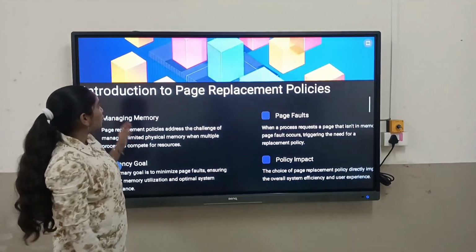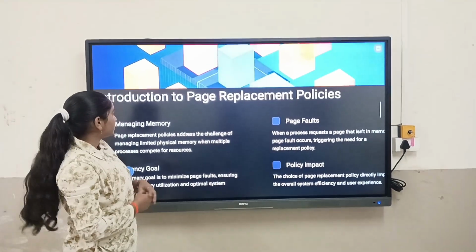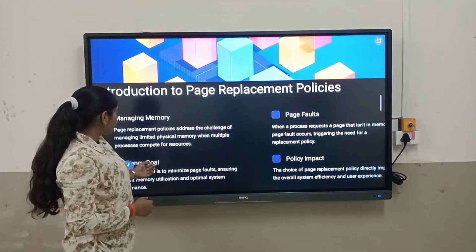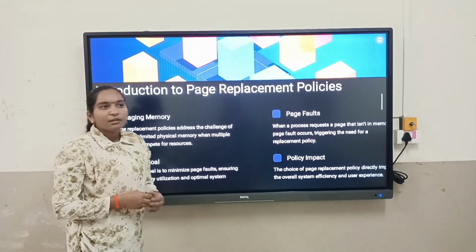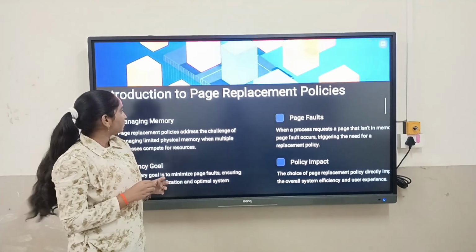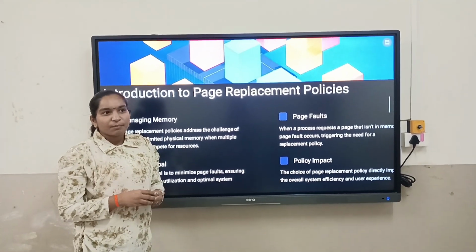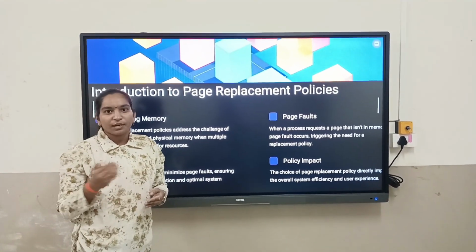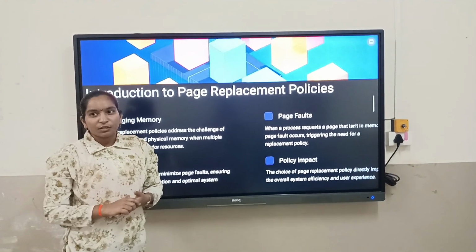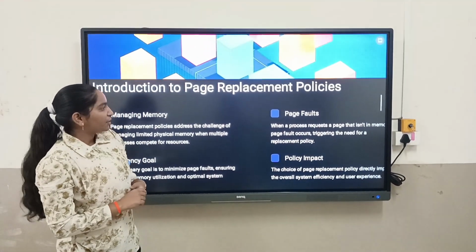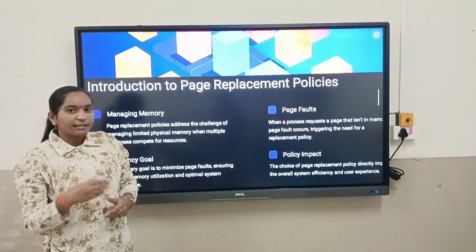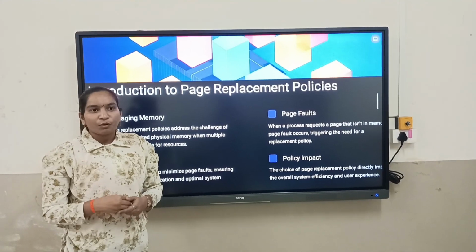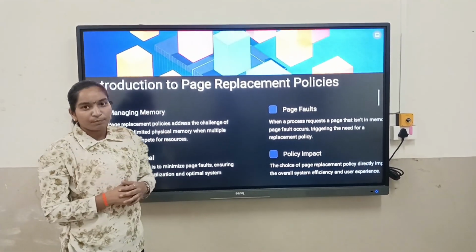Now let us see the introduction to page replacement policies. In the introduction we will see the key points of page replacement policies: managing memory, page faults, efficiency goal and policy impact. In managing memory, page replacement policies help because when we have a small memory size, we can take the page from external memory or a hard disk. Page fault means when a process requests a page that isn't in the memory, then a page fault occurs, and for page faults we can use these page replacement policies.